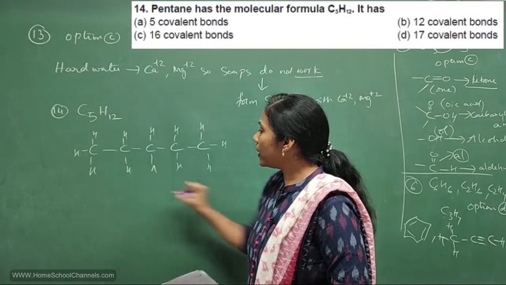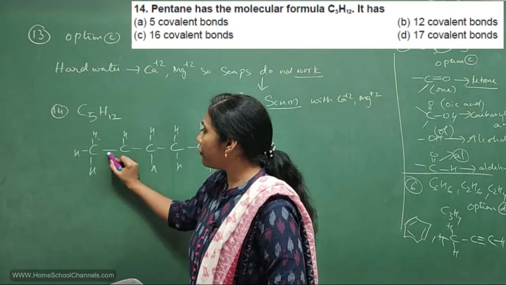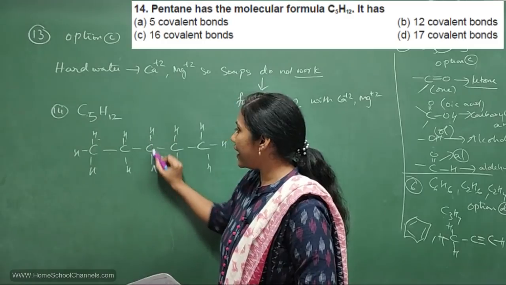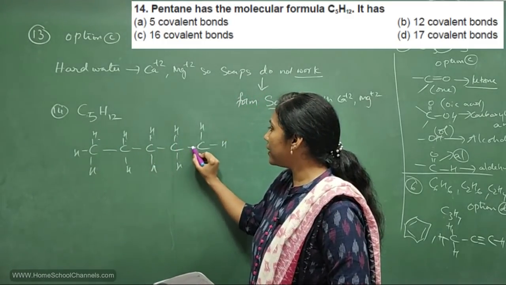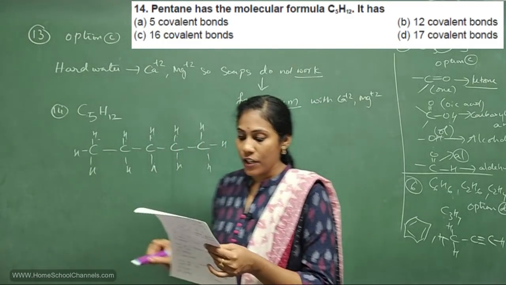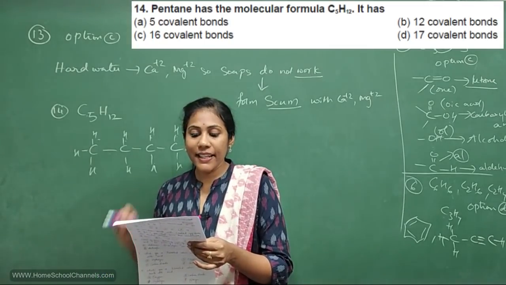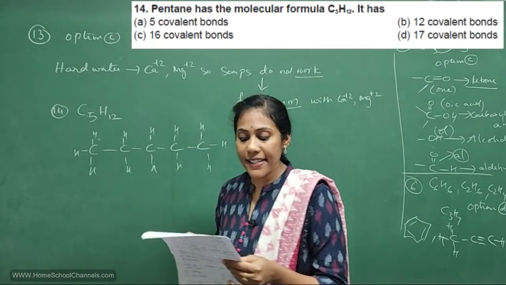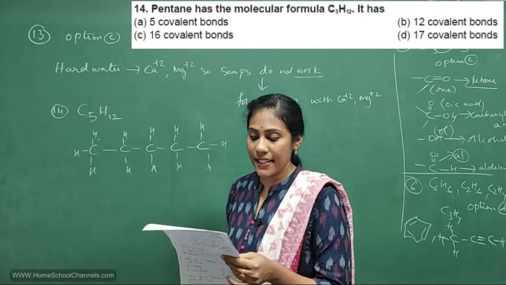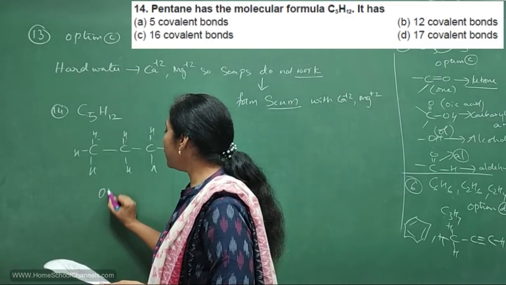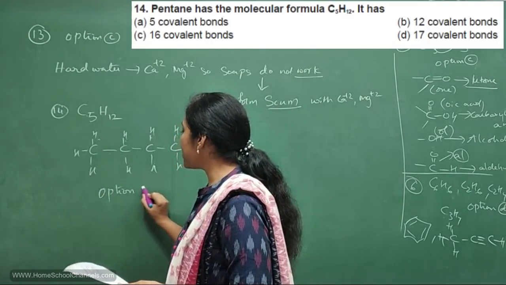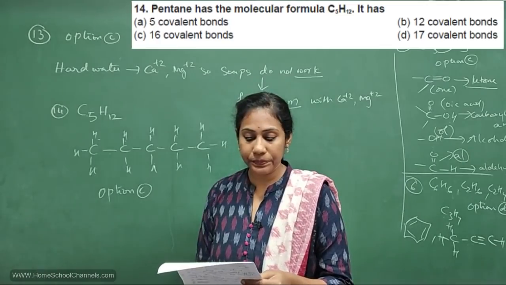So count the total number of bonds. 1, 2, 3, 4, 5, 6, 7, 8, 9, 10, 11, 12, 13, 14, 15, 16. So there are 16 covalent bonds. So where is 16 mentioned? In option C, isn't it? So for 14th question, the answer is option C.